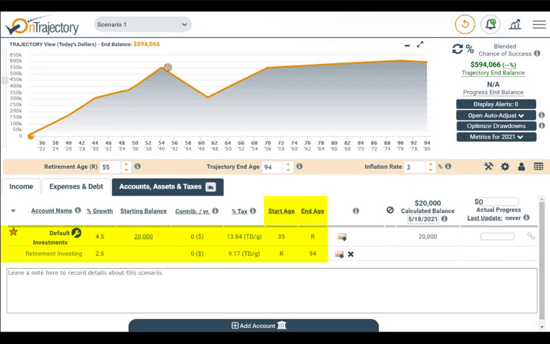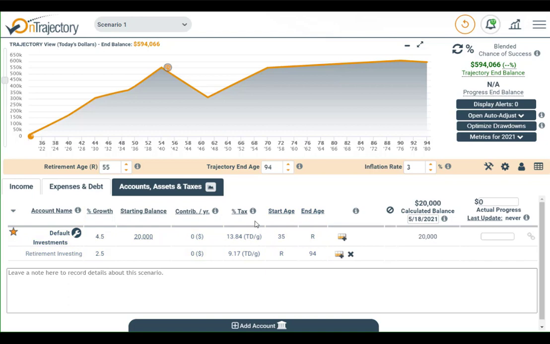Notice that like your basic expenses item, this account has 2 age ranges. The first from now until retirement, the second from retirement until your trajectory end age. Also notice that both the percent growth and the percent tax rates are different between these ranges. That's because most folks move into more conservative investments during retirement and also have a lower effective tax rate in retirement. Why? Because they're not earning as much.